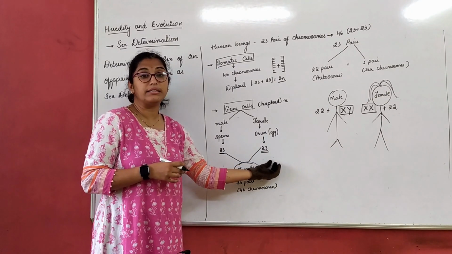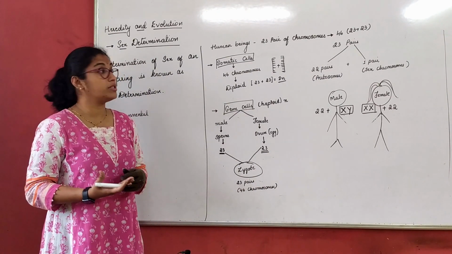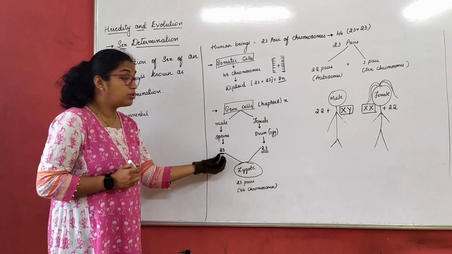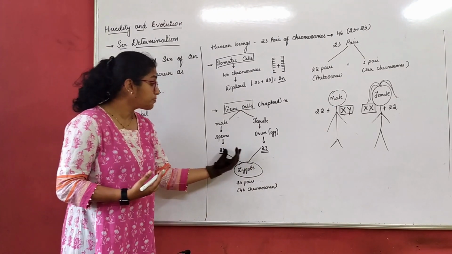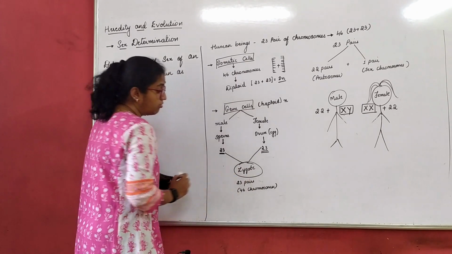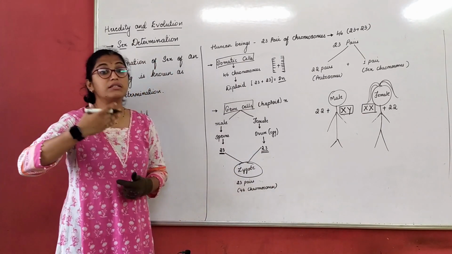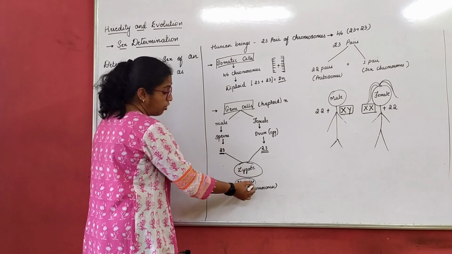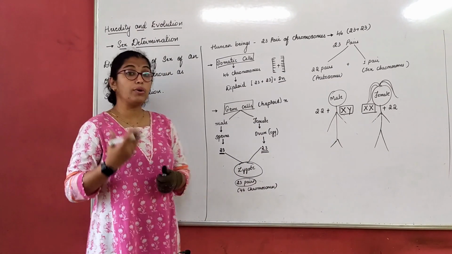But human beings should have 23 pairs of chromosomes, right? That is, put together, 46 chromosomes they should have. But here it is only 23, and here also it is 23. Now what will happen? When these fuse together, a zygote forms, that is during the mating process. Now this zygote will have 23 pairs of chromosomes, that is 46 chromosomes. Now are you getting my point?